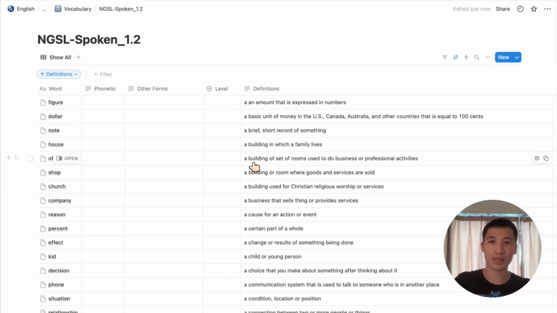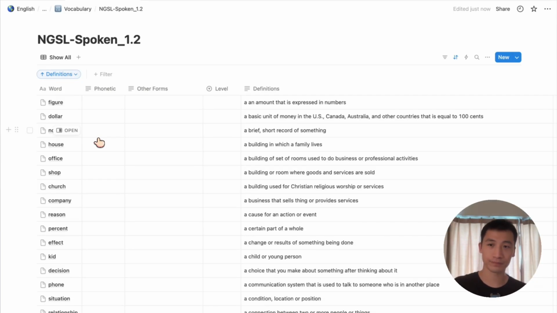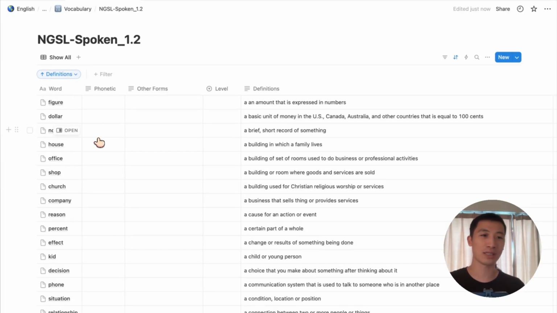Yeah, I want some examples. I just don't understand the simple definition, an amount that is expressed in numbers, and what the word figure means. Here's an example. The graph shows a figure of 10% growth in sales. In this case, figure means a numerical value. Does that make sense? I don't understand. Could you explain it more simply?